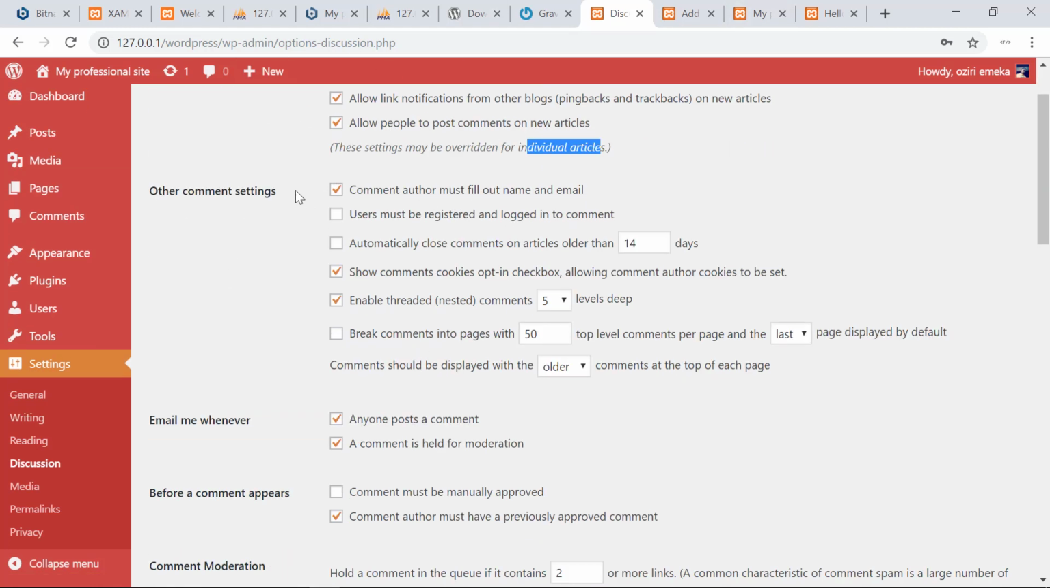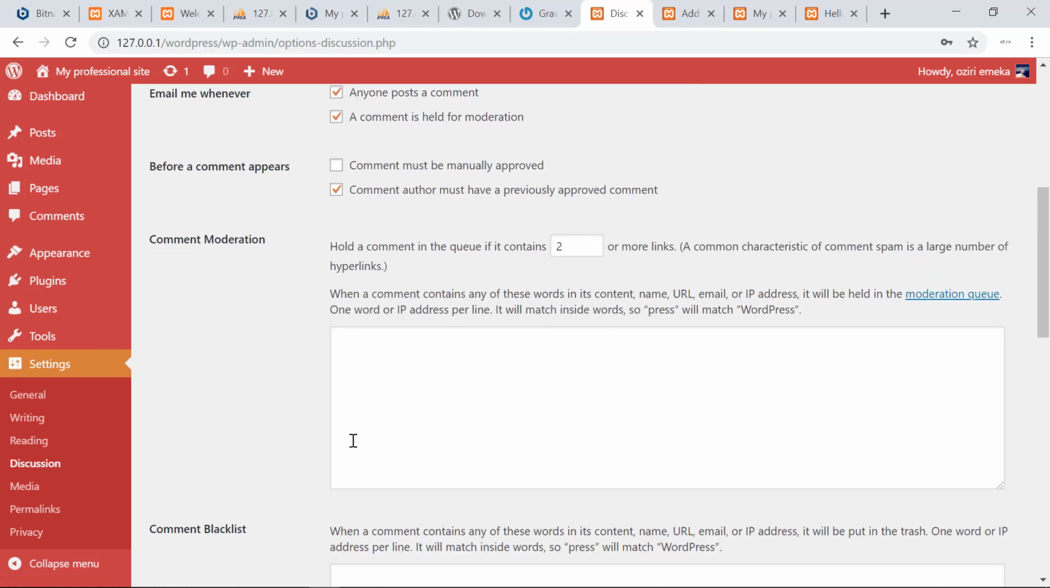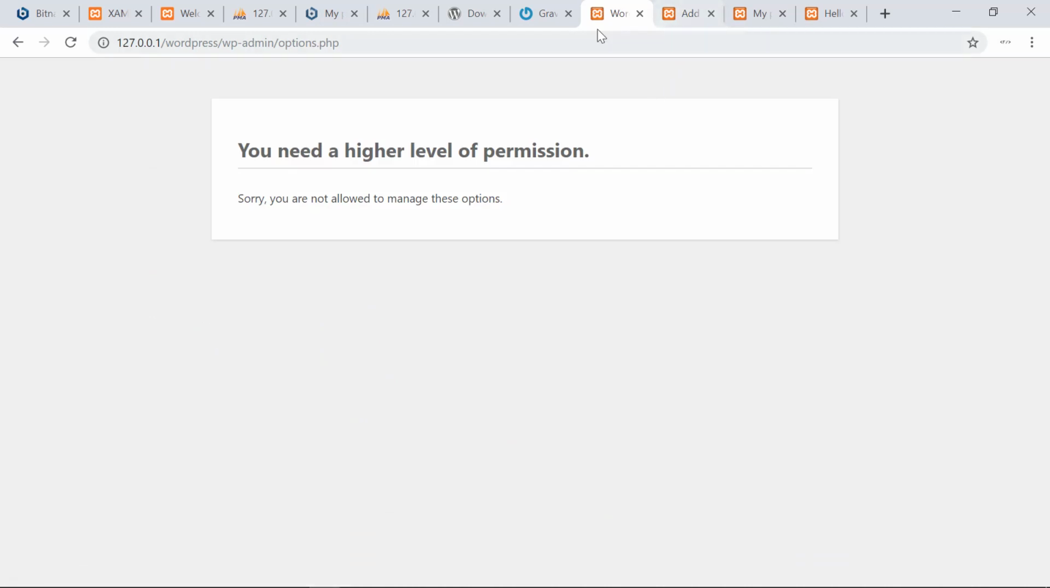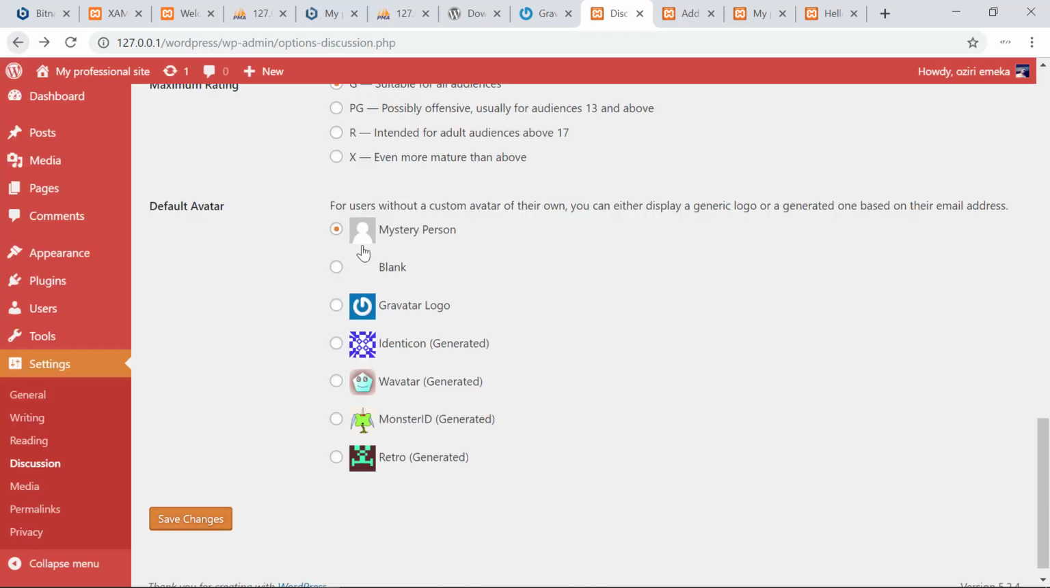Now the other option we have is other comment settings. I'm just going to pick on the most important ones right now, which is the user must be registered and logged in to comment. If you want the user to be registered and logged in to comment on your site, you check this box. So I'm going to check this box right now to see the settings for this. Now I'm having an error that says you need a higher level of permission, so you're not allowed to manage this option.